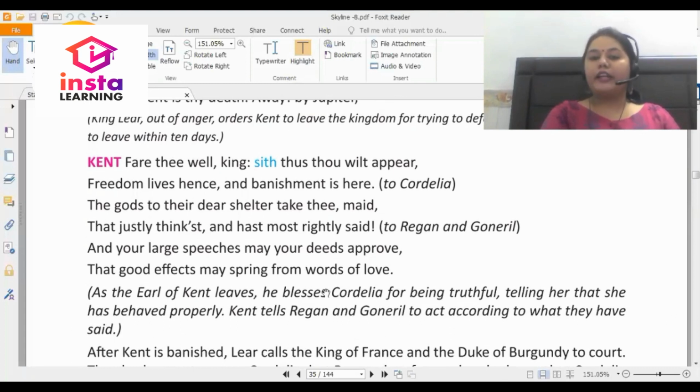As the Earl of Kent leaves, he blesses Cordelia for being truthful, telling her that she had behaved properly. Kent, the advisor, tells Regan and Goneril to act according to what they have said.